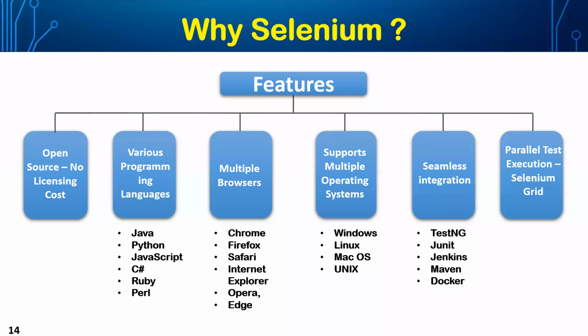Moving on to the other feature of Selenium, which I've just coded as seamless integration. Selenium can easily get integrated with established frameworks in the market. When I say frameworks, it is TestNG and JUnit.